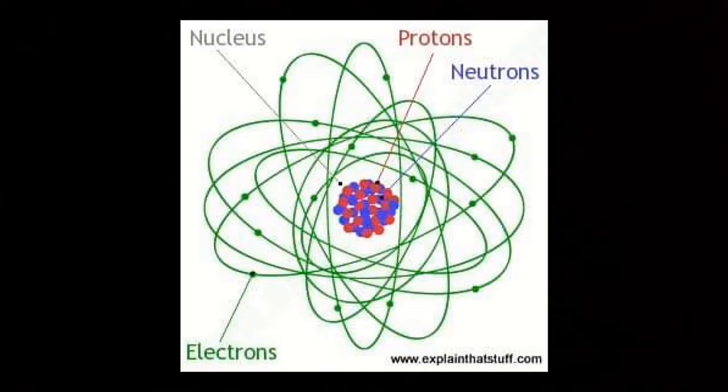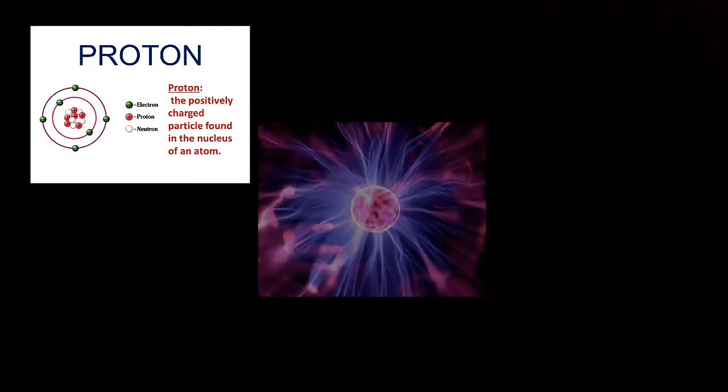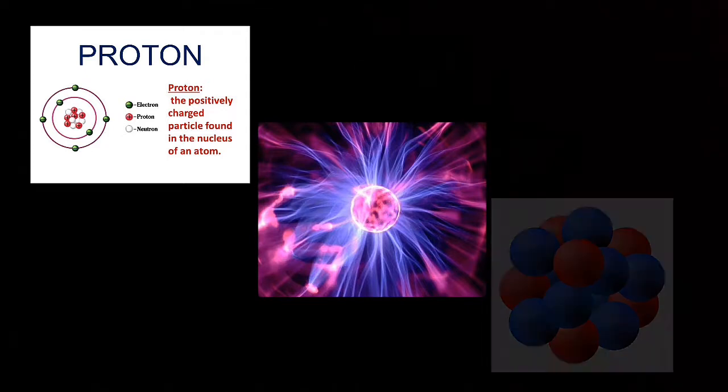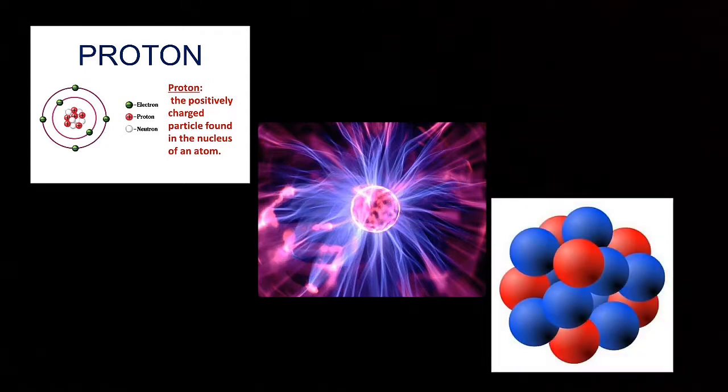Atoms are the tiny building blocks from which everything around us is constructed. An atom is the smallest possible amount of a chemical element. Most atoms have three different subatomic particles inside them, which are protons, neutrons, and electrons. The protons and neutrons are packed together into the center of the atom, which is called the nucleus, and the electrons, which are very much smaller, whiz around the outside. In fact, electrons move so quickly that we never know exactly where they are from one moment to the next.